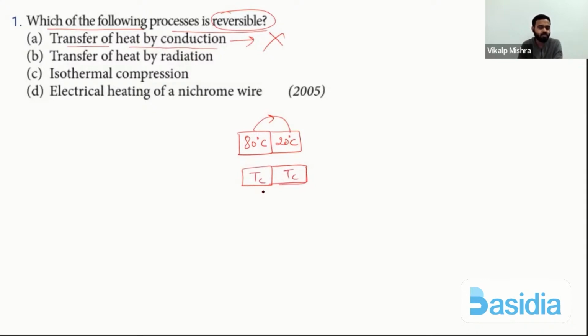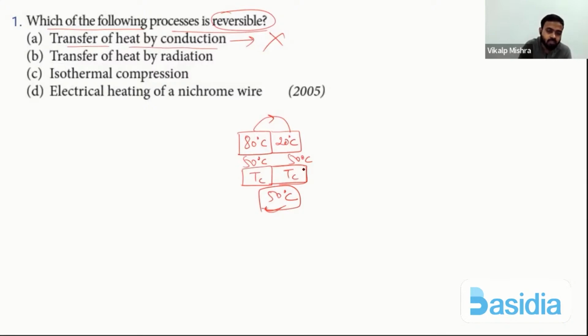It can be any temperature, like 50 degrees Celsius, but it depends on their conductivity also. I'm just telling you, it can be 50 degrees Celsius. After some time both temperatures will become equal and the two bodies will be in thermal equilibrium.